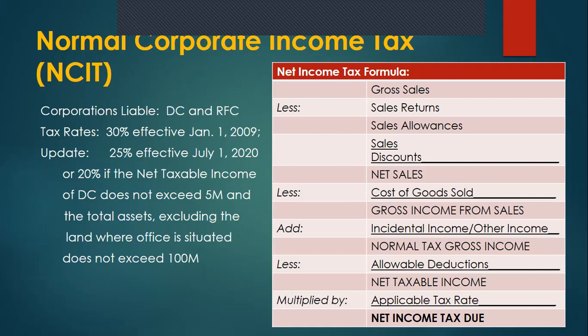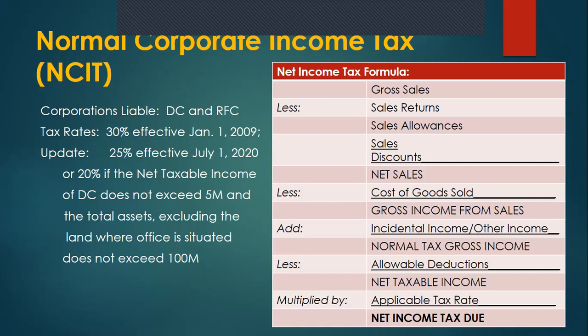Once we have arrived at the net sales, we also deduct the cost of goods sold in order to arrive at the gross income of the corporation from sales. We can also add other incidental income of the corporation in order to arrive at the normal tax gross income. So just like the individual taxpayer, we also determine the gross income.